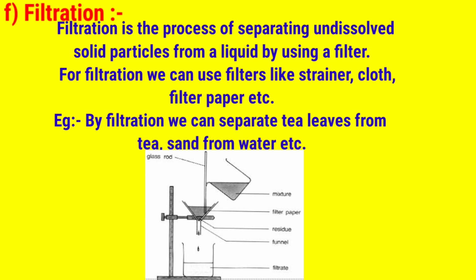If the size of the particle is very large but the impurity particle is very small, we cannot separate it from the liquid mixture of those solid particles. So for separation of bacteria from the liquid, we can use a very minute microscopic filter. That is, the process of filtration only occurs by filtration. I have already discussed the evaporation.